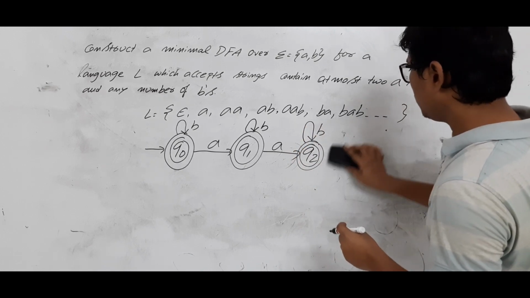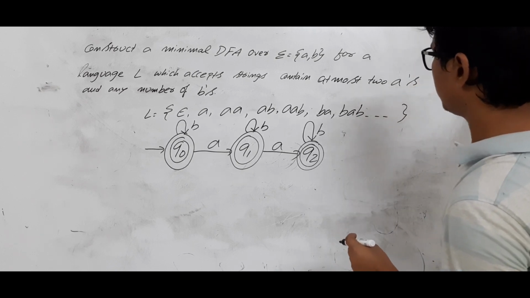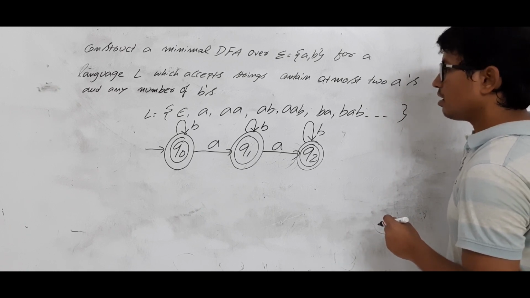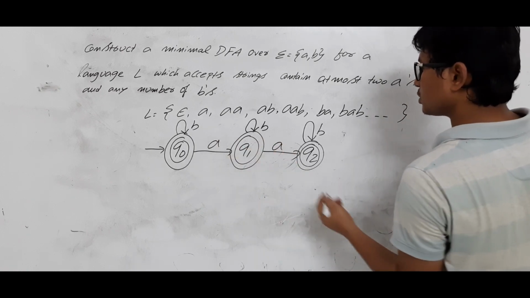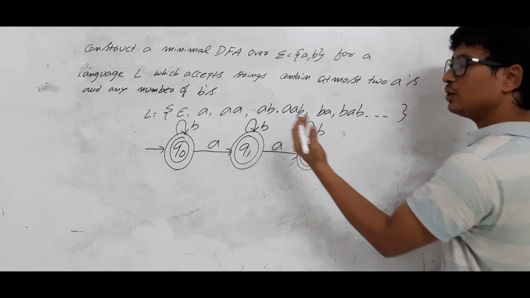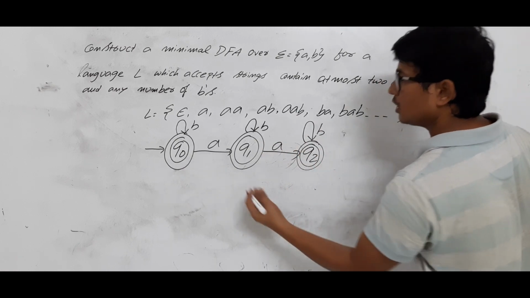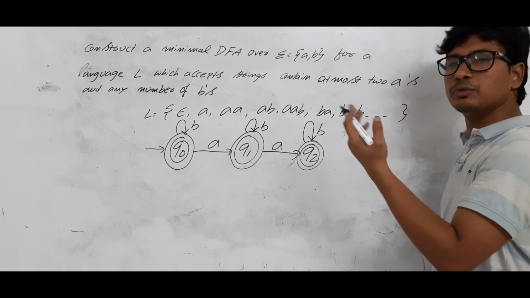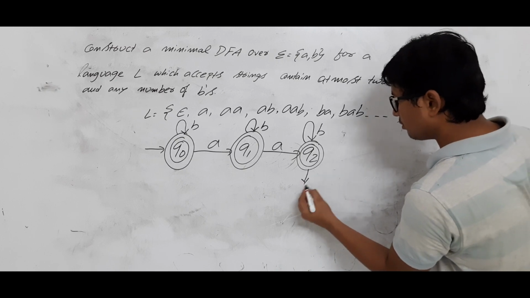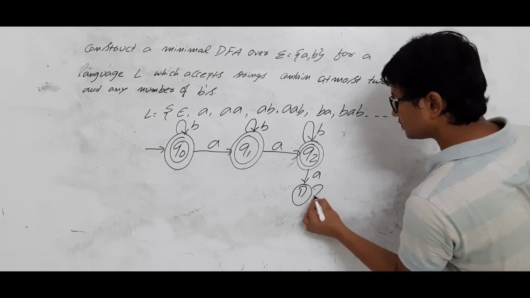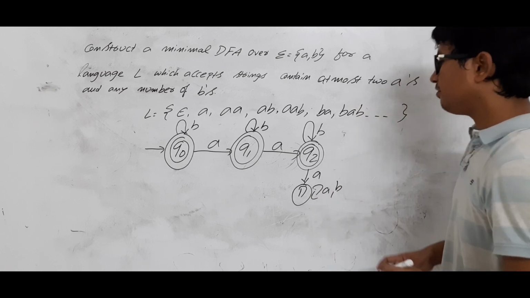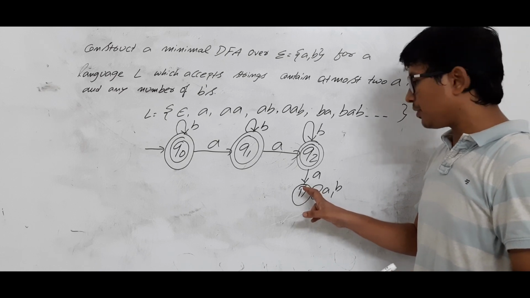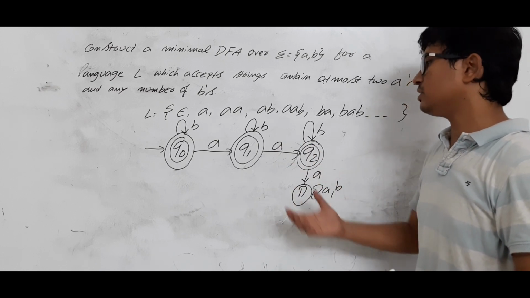Okay. What about the A's? If you see that one, on A, at most 2 A's are possible. So if you get another A, you will get 3 A's. If I keep here, you will get more than 2 A's. But you should not accept more than 2 A's. So what will I do? I will go for a dead state. If I go for the dead state and you get more than 2 A's, you will be trapped here. You will not reach the final state, so it will not accept.